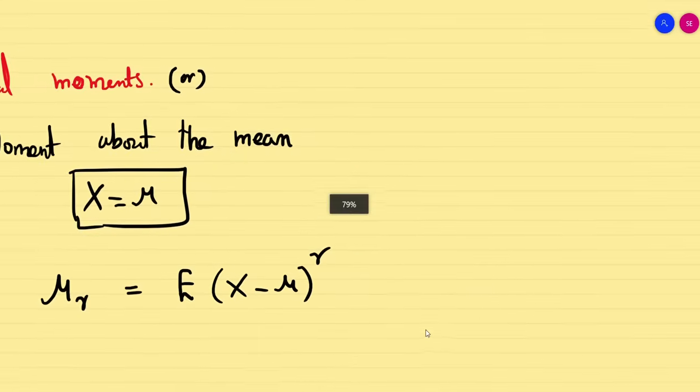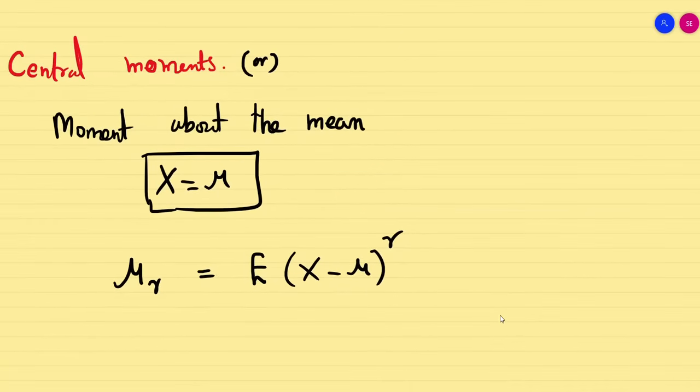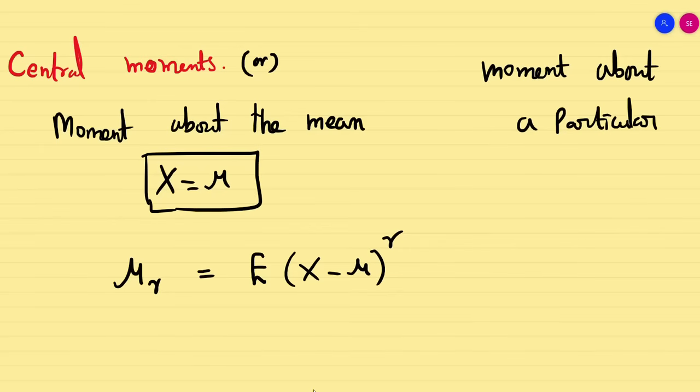Now the third concept, the other one, moment about a particular point A. So moment about a particular point, let us say x equal to A. Now you would have guessed the formula very easily. What is it?